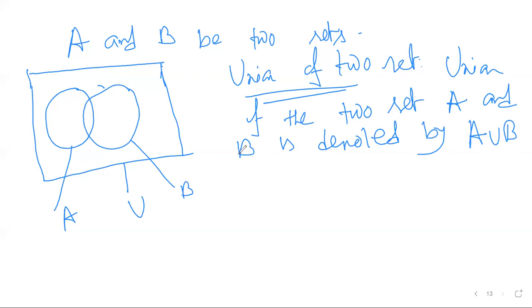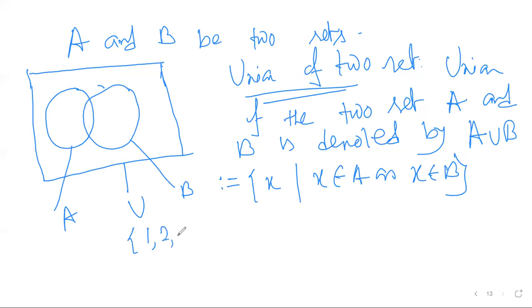It is the set defined as X such that X either belongs to A or X belongs to B. So if we take our very first example, A equals 1 2 3 4 5 and B equals another set a b c.